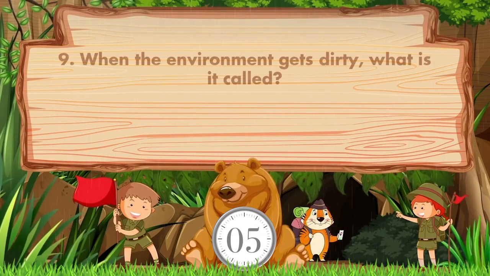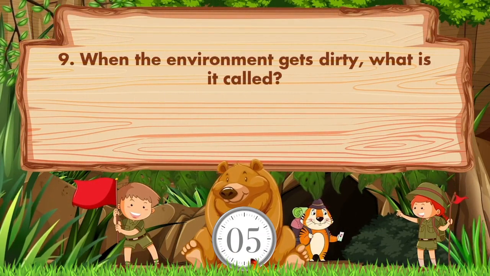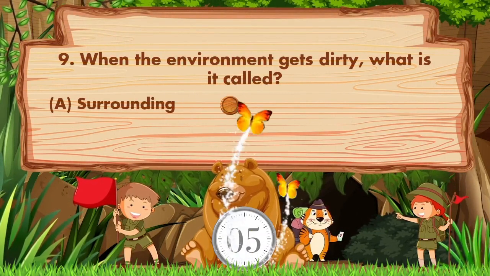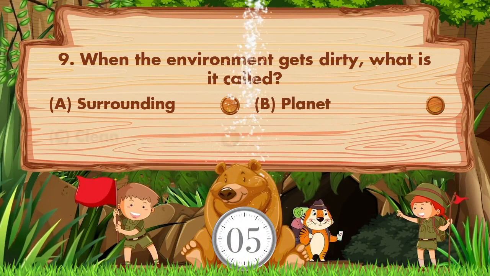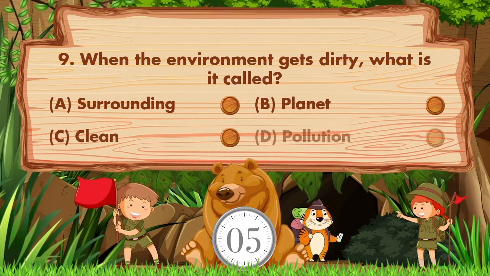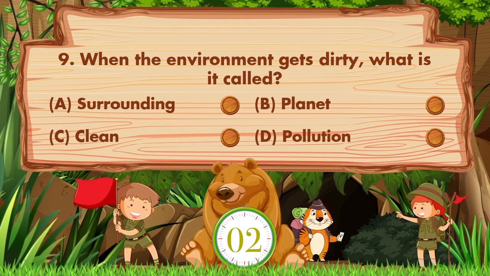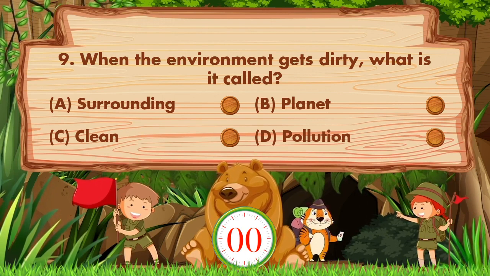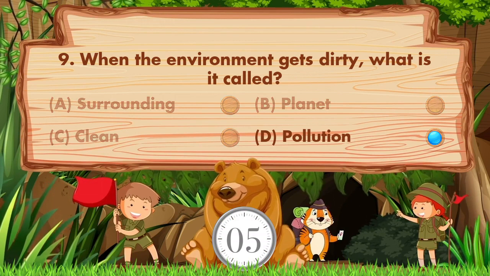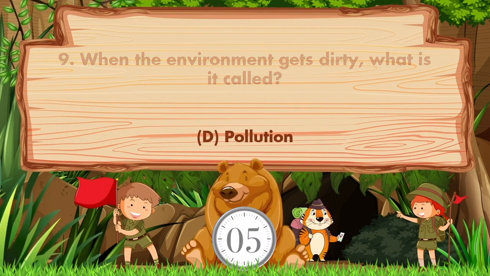When the environment gets dirty, what is it called? Option is A. Surrounding. B. Planet. C. Clean. D. Pollution. Answer is option D. Pollution.